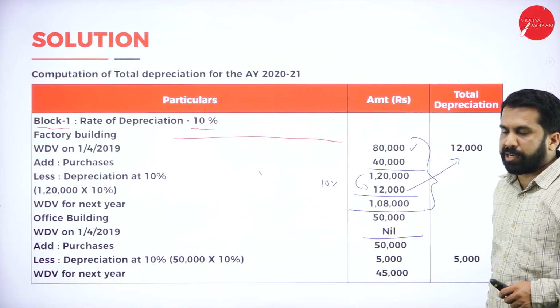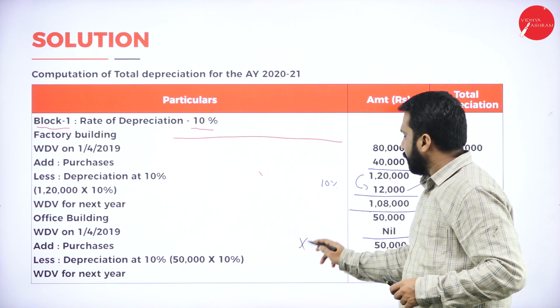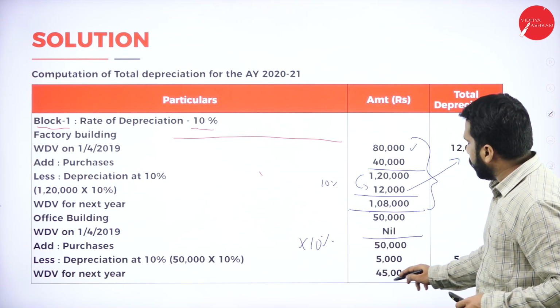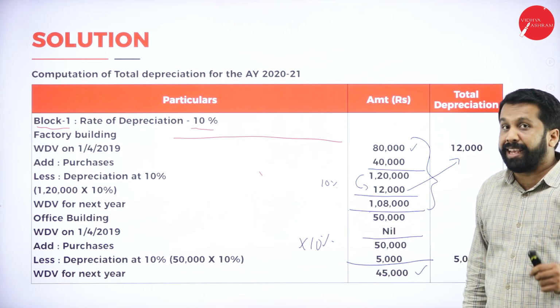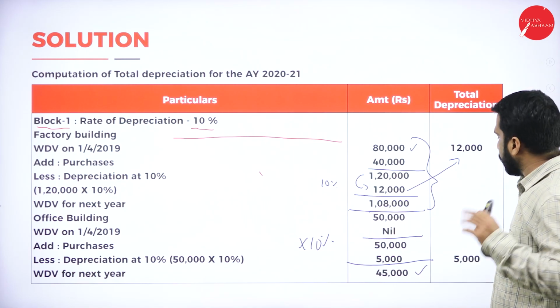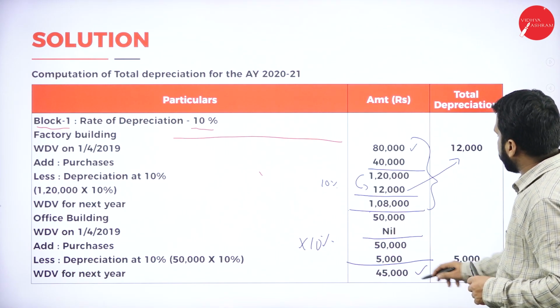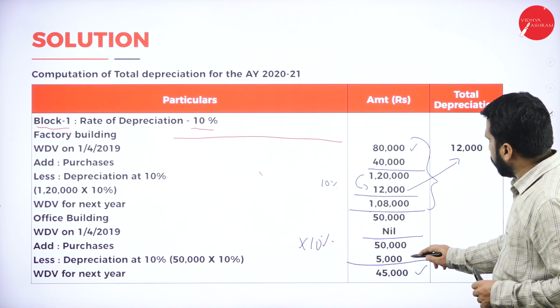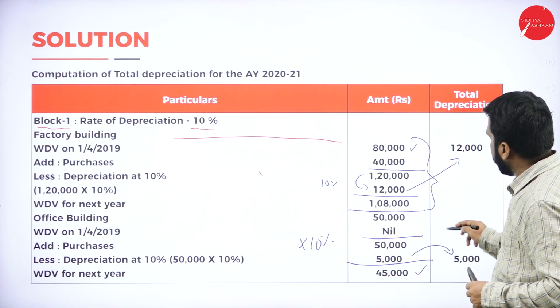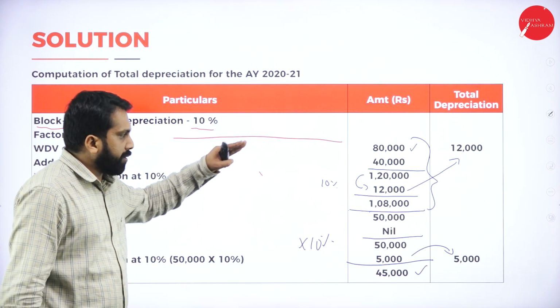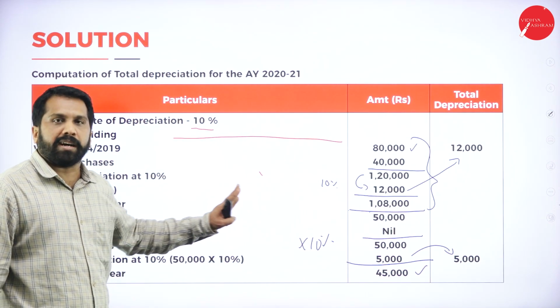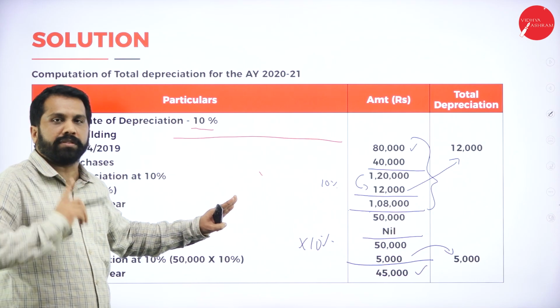Your answer is 50,000. On that you calculate 10%, 5,000. Your final answer is 45,000. Any doubt? No doubt. Now it will be 12,000, and depreciation is how much? 5,000. 12 and 5. Two assets are done. First one I have completed. Second one I have completed. Hope you are clear up to this.